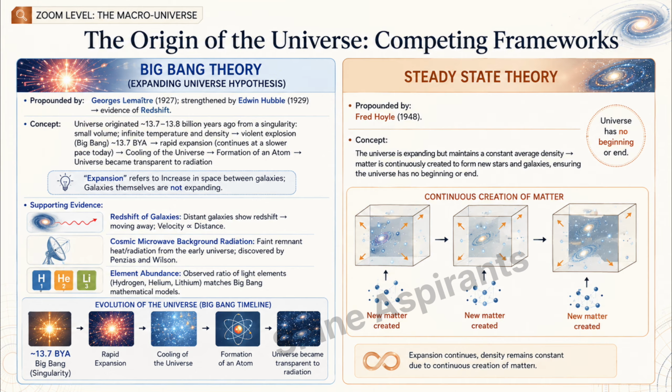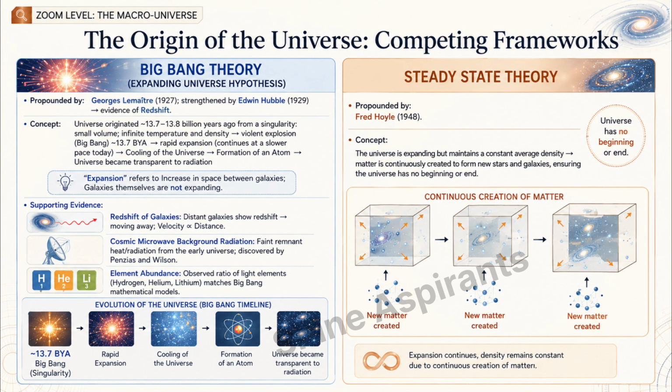2. Cosmic microwave background radiation, CMBR, faint remnant heat and radiation from the early universe. Discovered by Penzias and Wilson. This is the afterglow of the Big Bang, found uniformly across the entire sky. 3. Element abundance, observed ratio of light elements, hydrogen, helium, lithium matches exactly with Big Bang mathematical models.